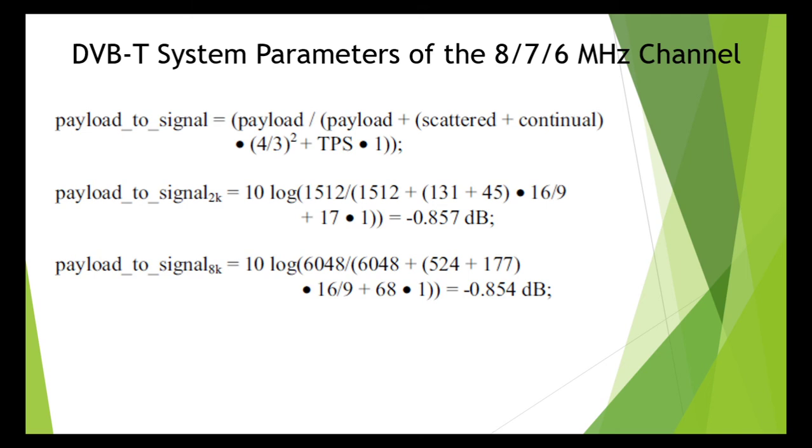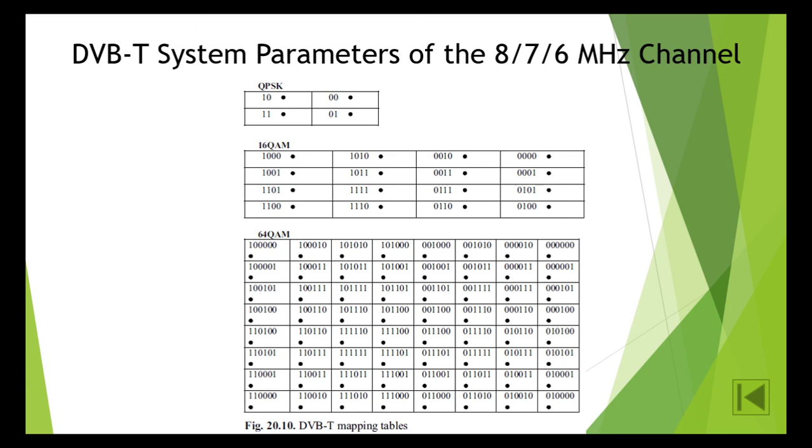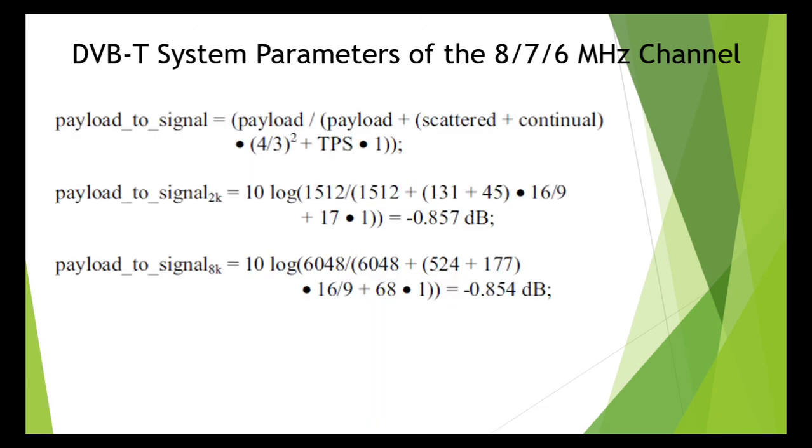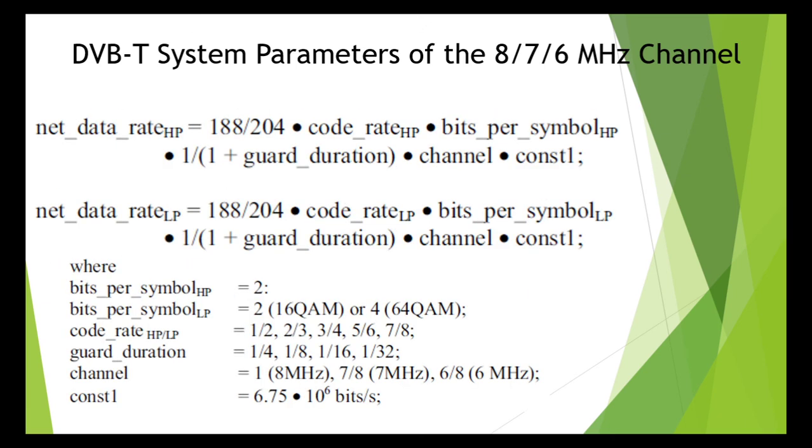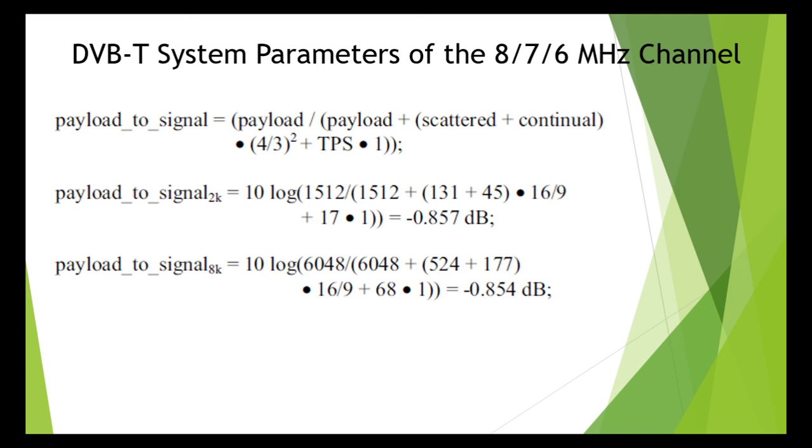In summary, the position of the TPS carriers in the constellation diagram always corresponds to the 0 dB point of the mean value of the payload carriers, and the position of the continual pilots and of the scattered pilots always corresponds to the 2.5 dB point, regardless of the DVB-T constellation involved at that time.